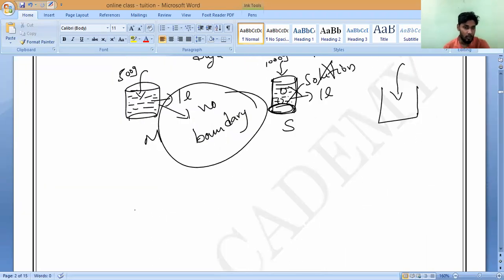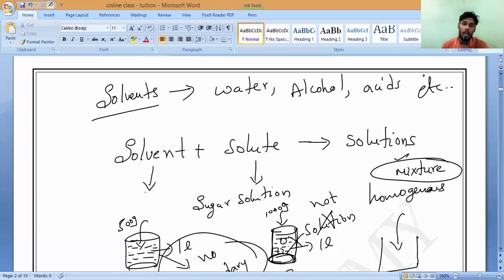Suppose your mother asked you to prepare a sugar solution or salt solution or some other thing. Which is more, water or sugar? Water is more, correct or not?